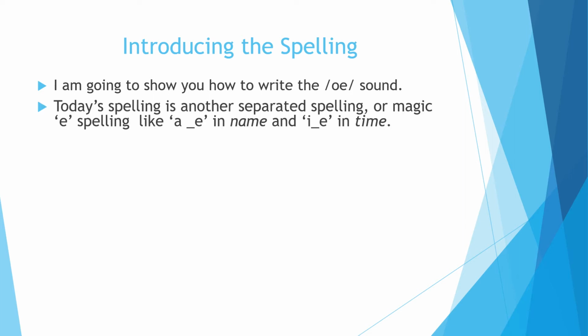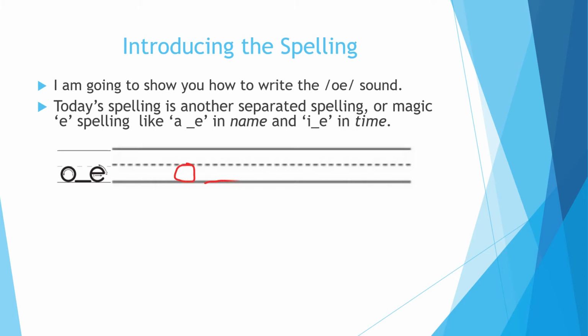Today's spelling is another separated spelling, or we call it a magic E spelling, like the A space E in name. Remember, it says the A sound for A space E, and the I space E in time. Remember that E makes the I say I. Today we're going to focus on O. O is spelled O space E. Let's learn how to write it.